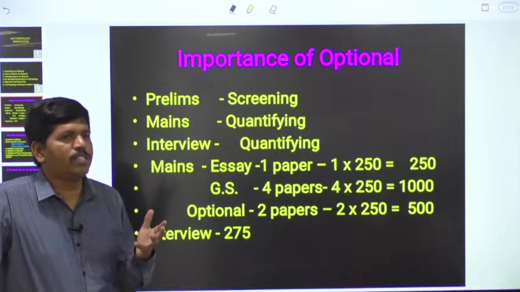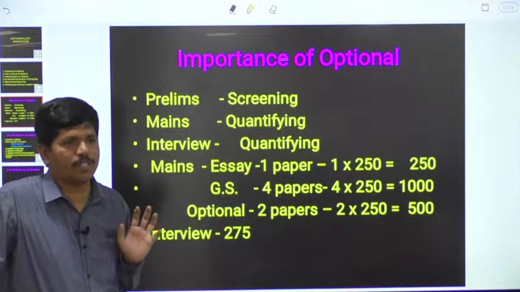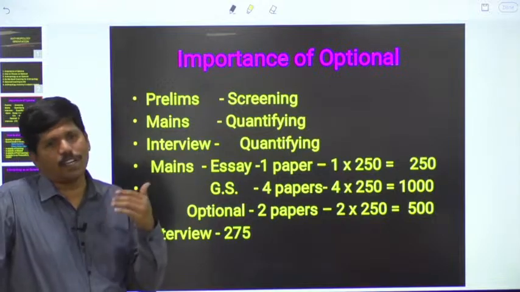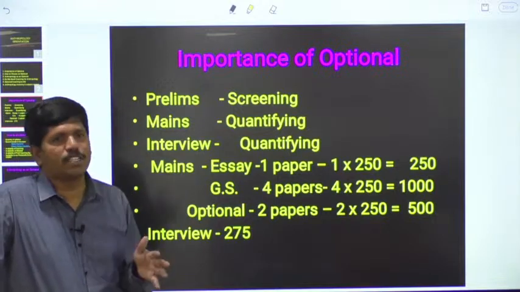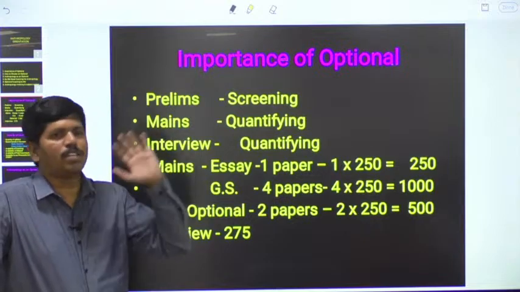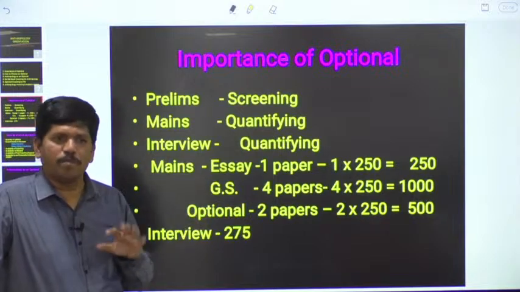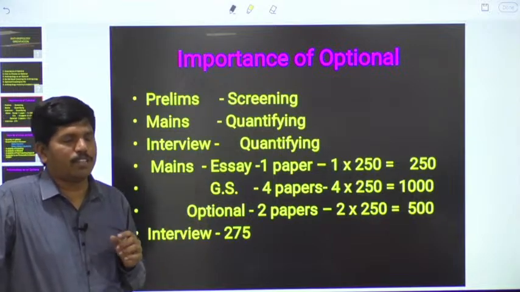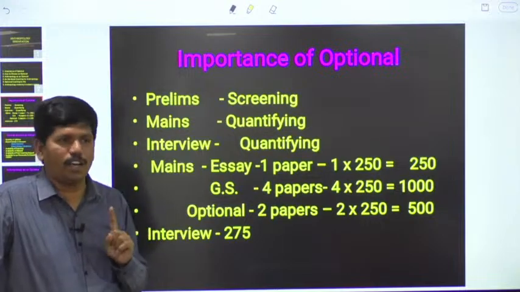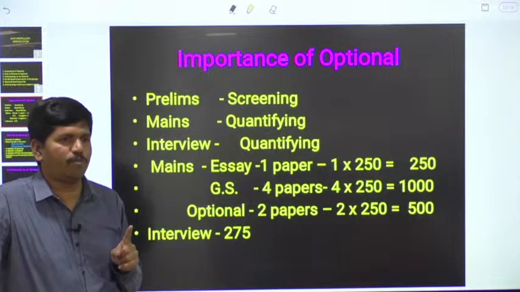In anthropology, I got 356 marks. In zoology, I got only 220 marks. In spite of that, I got an interview call. Why? Because in general studies, in general essay, and in anthropology optional, I am in the top 10. But only because of the second optional, my career was ruined. That's why we have to select the optional carefully. At the time of selecting the optional, we have to be very, very careful.